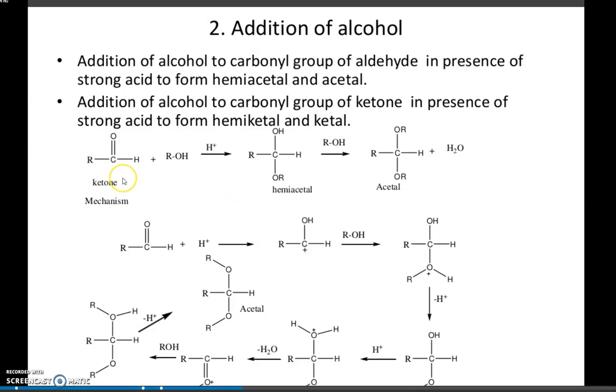Here you can see the first step: alcohol is added to the ketone. It will attack, O becomes O minus, and to that H will add.